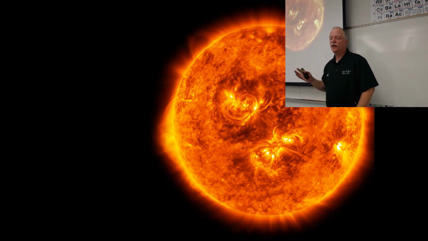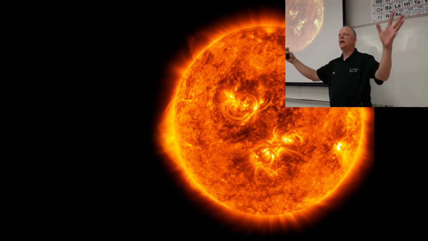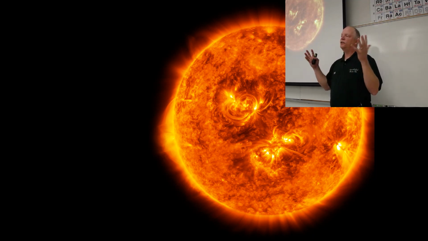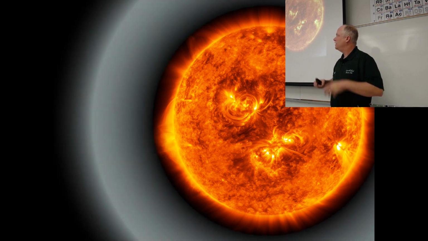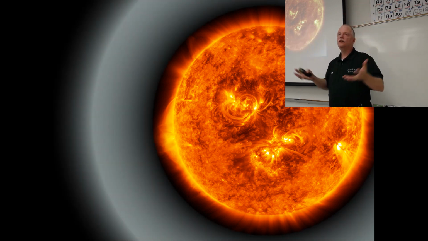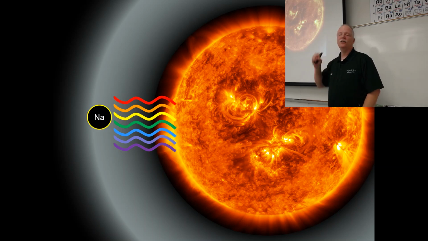So I added this slide to the notes. So this isn't what you have, but I'll upload it later. So this is the sun, and being blasted out of the sun, are all these fusion explosions, right, are heavy elements, heavier than hydrogen, and hydrogen's being blasted out as well. And so we start to see this development of a cooler gas outside the solar flare area. And so this is where light's coming from the sun, and it hits some of those cooler atoms that have been spit out of the sun.